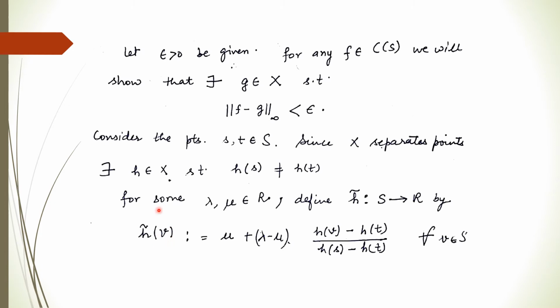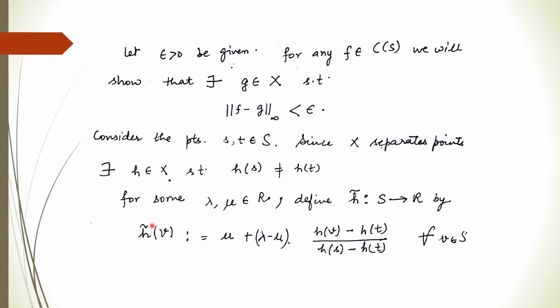Moreover, what are the values of h tilde at s as well as at t? Now just see, if you put v to be t, what will be the value of h tilde(t)? Here h(t) will cancel out. h(t) minus h(t) is 0. So you get the value of h tilde(t) is nothing but mu.